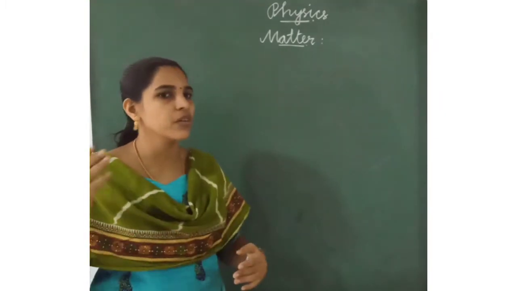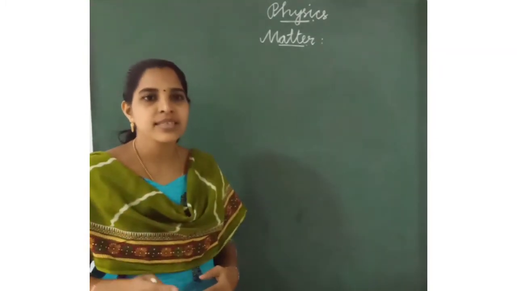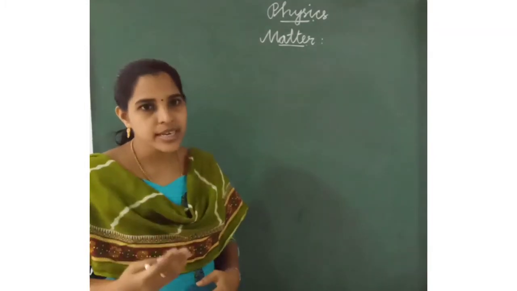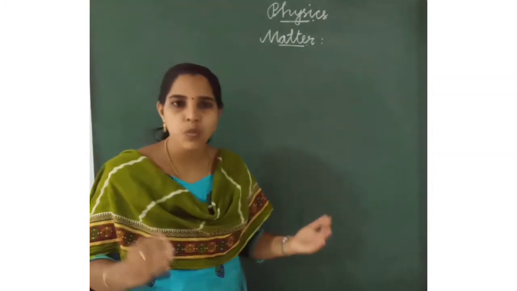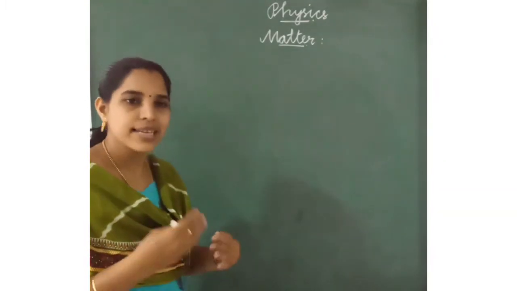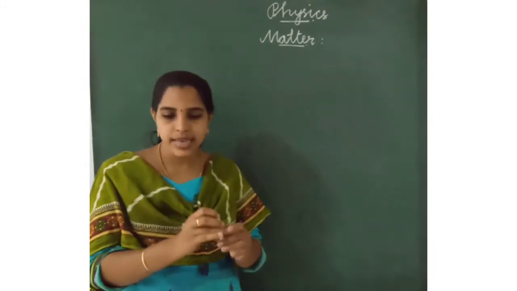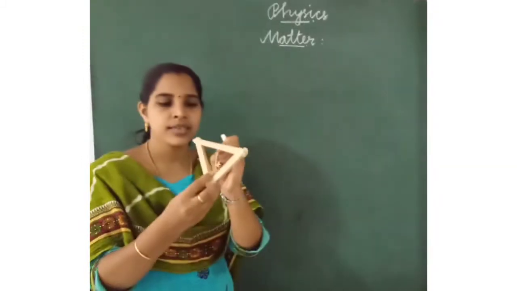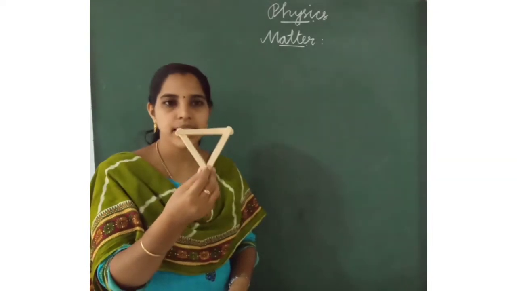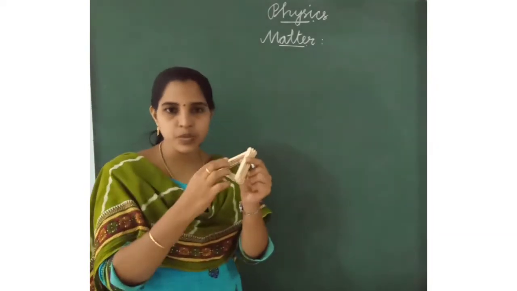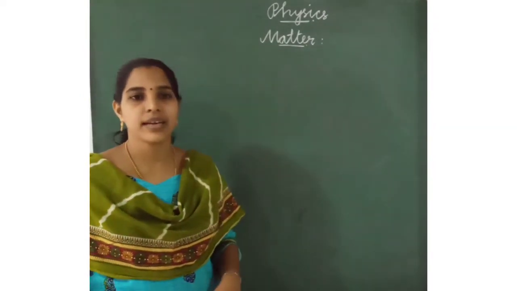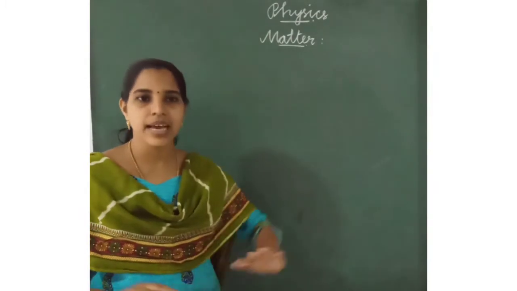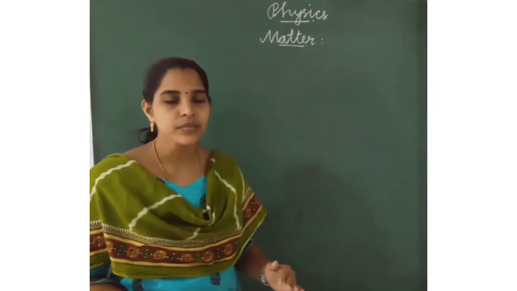What is the true property of matter? Matter has weight and matter occupies space. Anything that has mass and occupies space is called matter. Mobile phone is matter. See, this is a triangle shape. This is matter. It has mass and occupies some space. Book is matter. Bag is matter. Our house is matter. Our house occupies some space and it has mass. Okay. Next one is composition of matter.